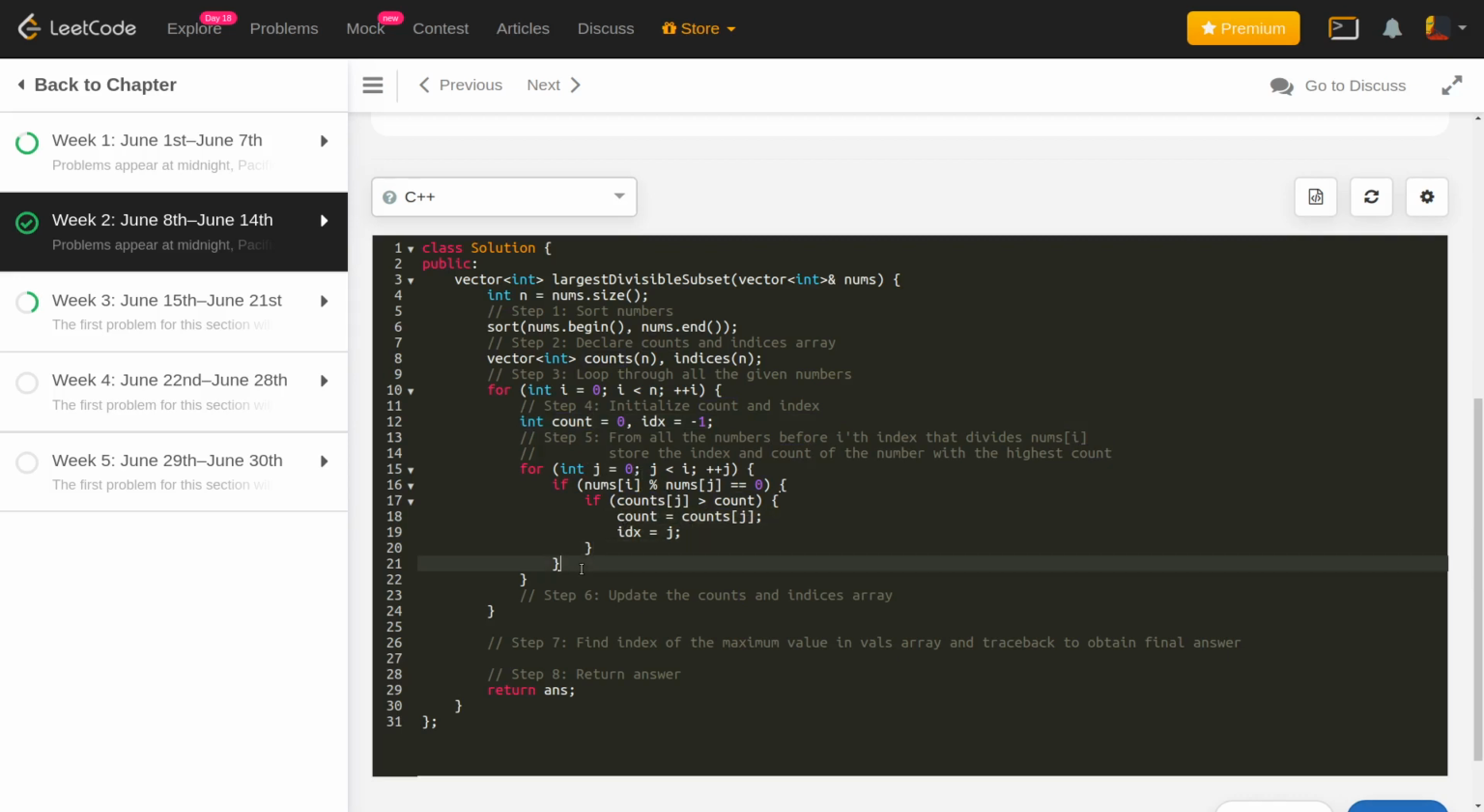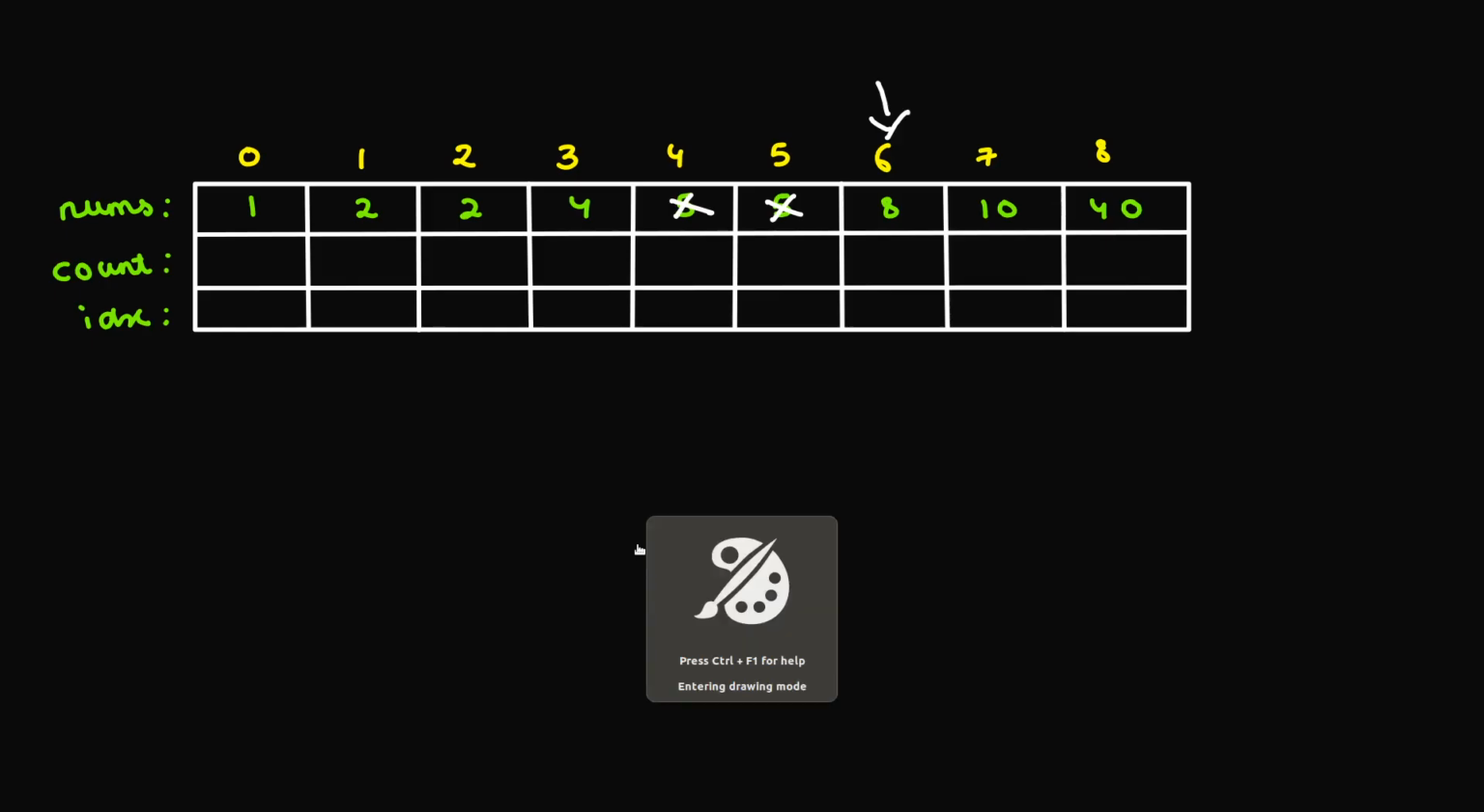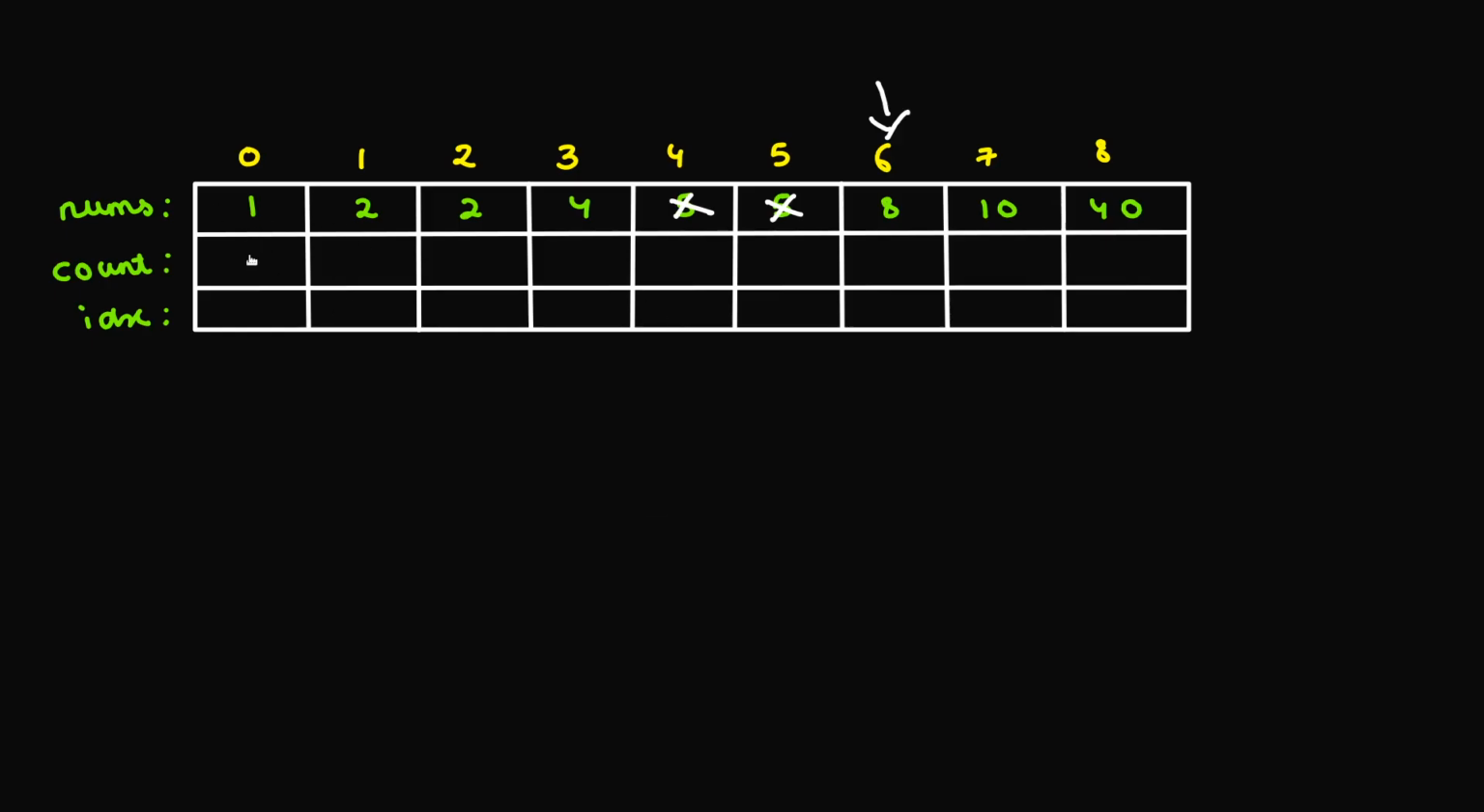Okay, once this is done, I'll update the counts and the indices arrays for the location i. So counts of i is going to be count plus 1. Precisely, the count that we had for 0 was 1, and the count that we had for 2 was 2. Now if I consider this 2, I can come from this 2 to this 2, right? So the count that I'll have is whatever the maximum count was before, plus 1. Since the maximum count is 2, 2 plus 1 is going to be 3, right?